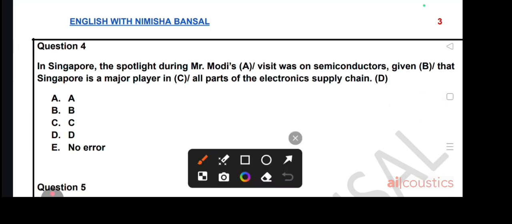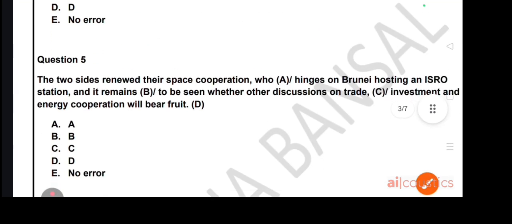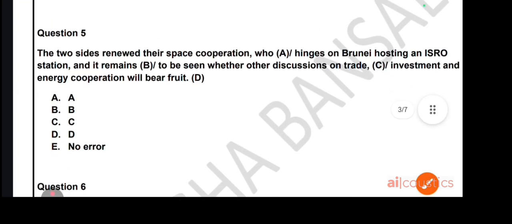Question 4 says: In Singapore, the spotlight during Mr. Modi's visit was on semiconductors, given that Singapore is a major player in all parts of the electronic supply chain. Now, with Singapore, we are using a singular verb which is. So here the question is free from error, so the answer will be E, no error. Now, we will move to question 5.